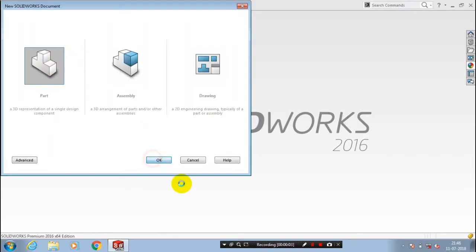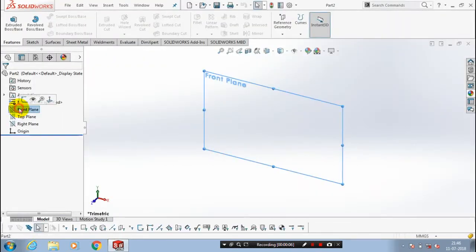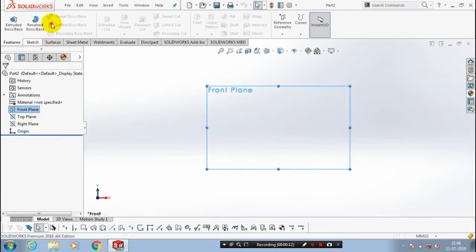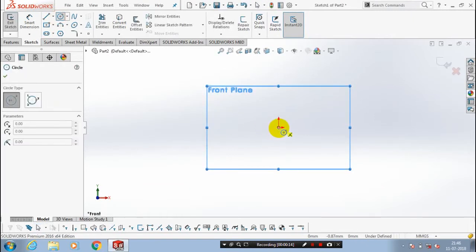So first we have to open a new file part. Then we have to select a plane on which you want to sketch. Make it to the normal view. Then we have to go to sketch and select a circle. Draw the circle for a required amount of radius.